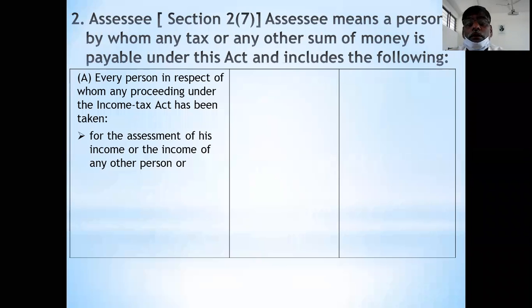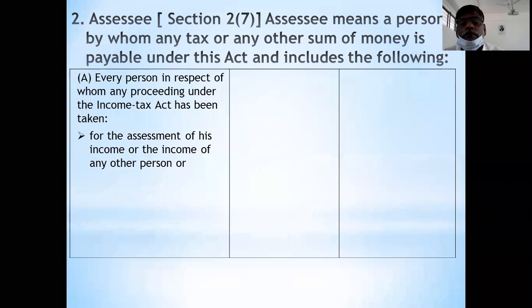First point you see here. The proceedings under the Income Tax Act have been taken for the assessment of his income. His income means your income or the income of any other person. The income tax department may start proceedings on you because of the income of any other person. Take the example of D.K. Shivkumar or any other person.